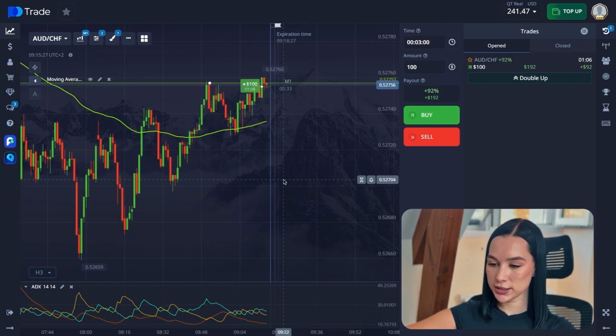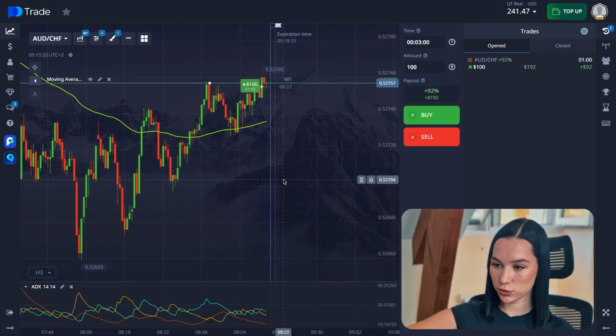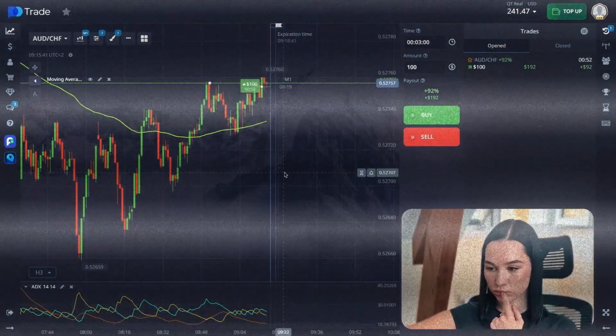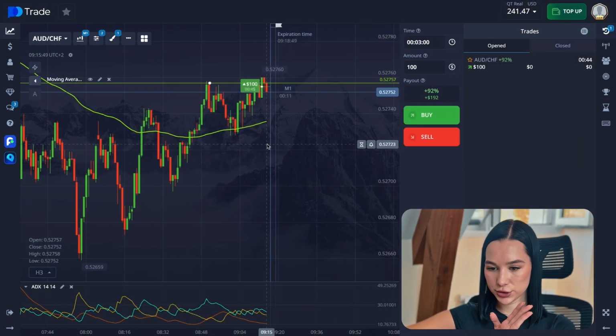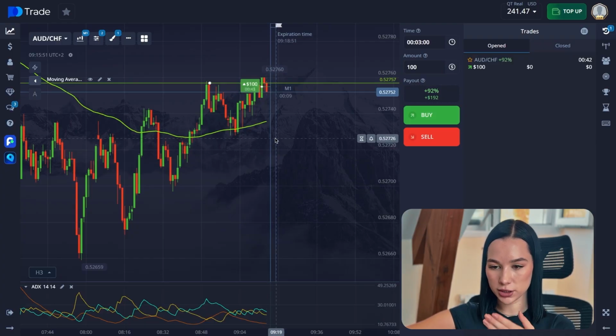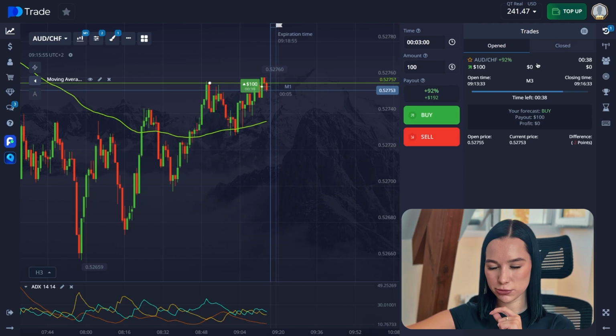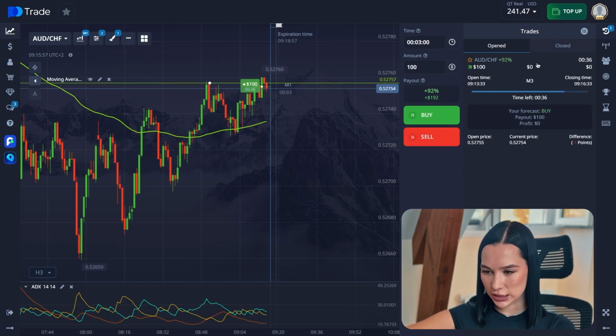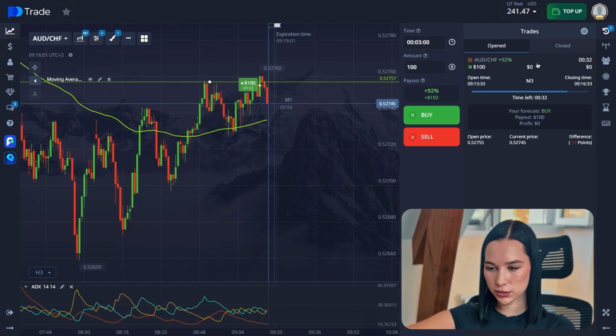So now, guys, it's 1 minute and 5 seconds till the end. Let's wait. I hope it's going to be great. We're in a plus, everything is good. We can see that the blue line is above the yellow line, giving us a buy signal. Definitely now it's a little bit reversed in a downward direction. Let's see, it's minus 2 points, still pretty close to our entry point.